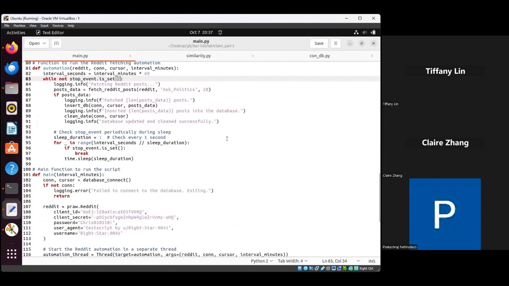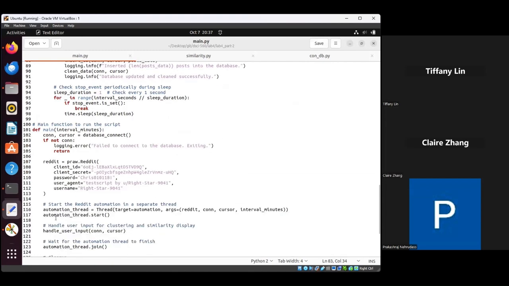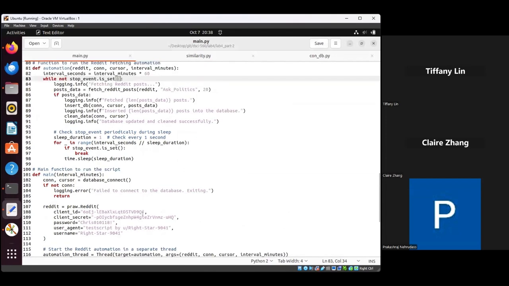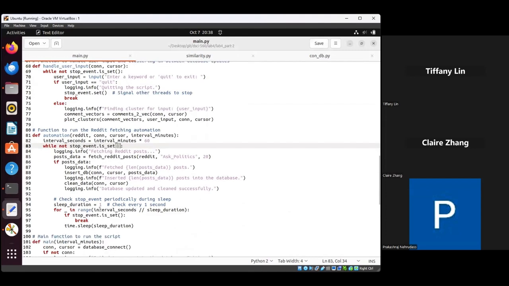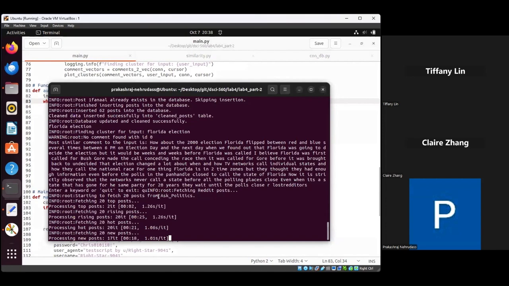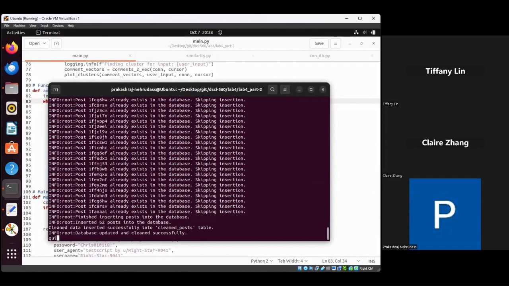The event is called in the main function. In the automation thread, every thread will be considered an event every time it starts. And if you see the automation function, it will fetch posts and it will sleep for the duration. So yeah, it's about to end, and we say quit.